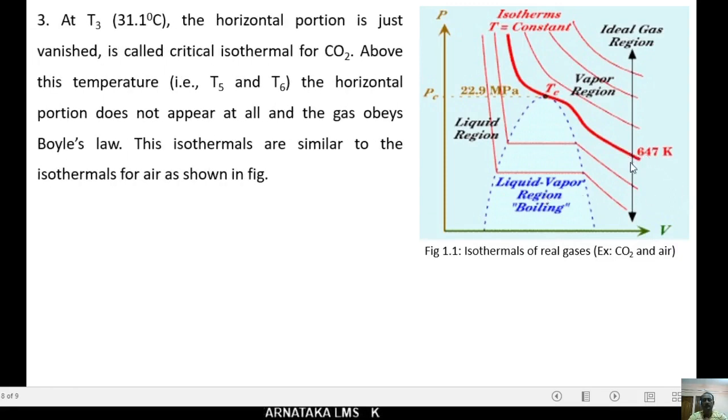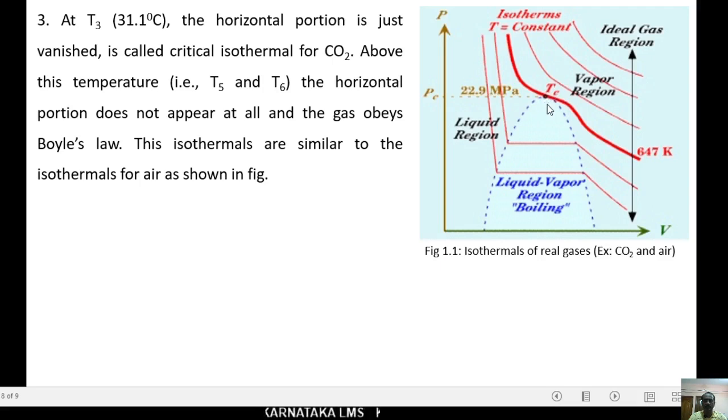At the temperature T3, here the bold line, the horizontal portion is just vanished here. Below the two temperatures T1 and T2, there are horizontal portions, but the horizontal portions go on decreasing while increasing the temperature. Here, at the temperature 31.1 degrees Celsius, the horizontal portion is just vanished. That is called critical isothermal for carbon dioxide, CO2.